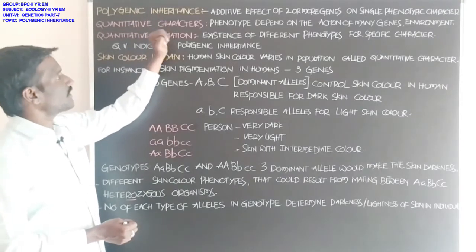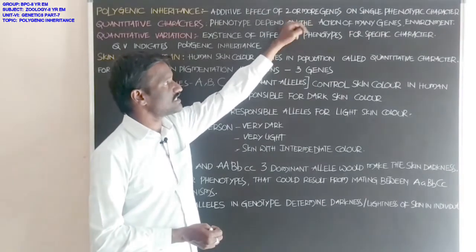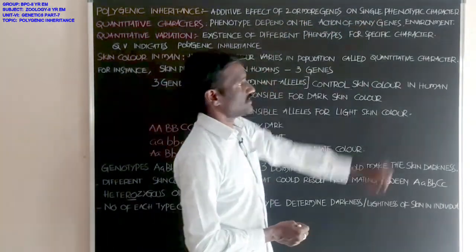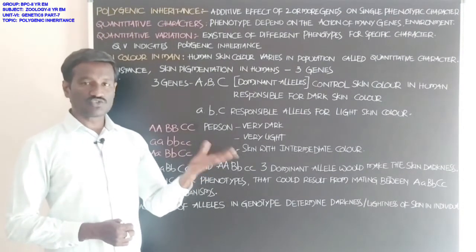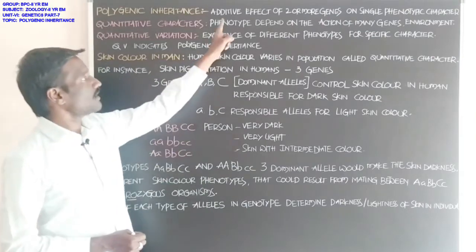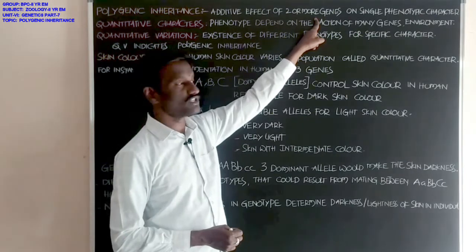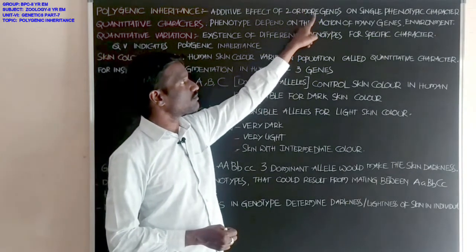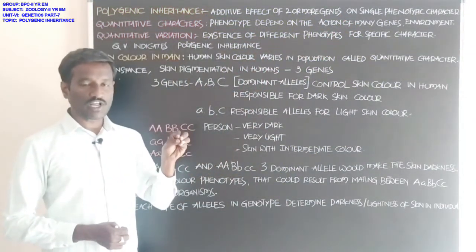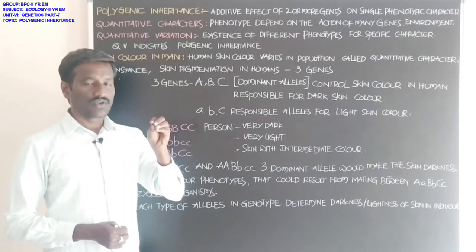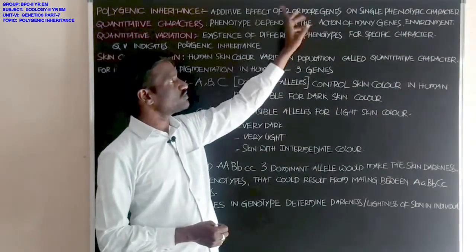Students, polygenic inheritance means the additive effect of two or more genes on a single phenotypic character. Polygenic inheritance is opposite to pleiotropy. Okay, additive effect of two or more genes. Students, it is important: a single phenotypic character may be affected, influenced, by two or more genes.